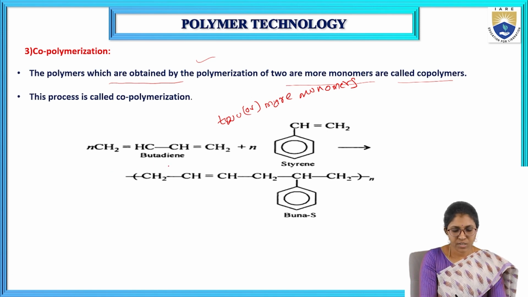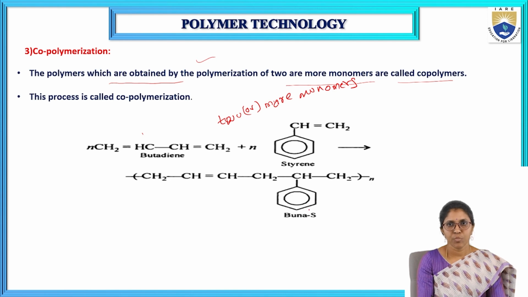Here 1,3-butadiene is reacting with a styrene molecule and forming Buna S. So Buna S rubber, Buna S polymer, comes under copolymer.